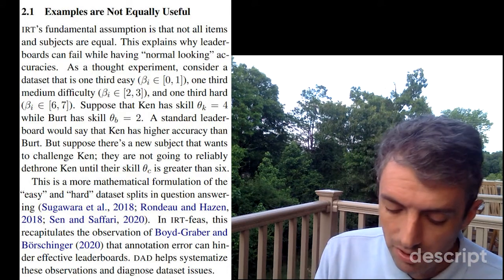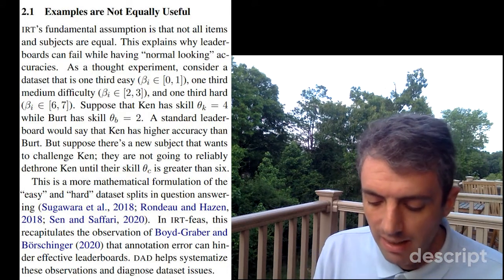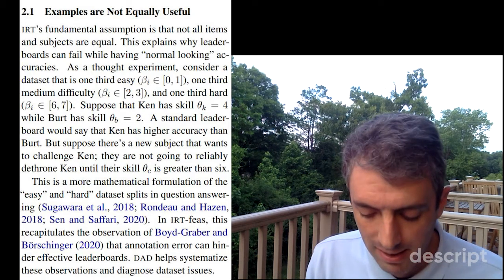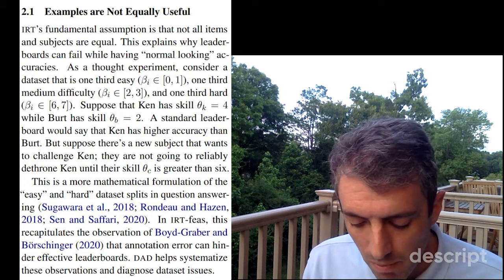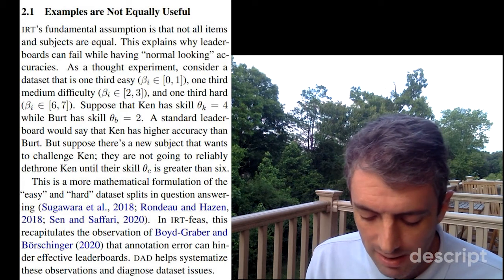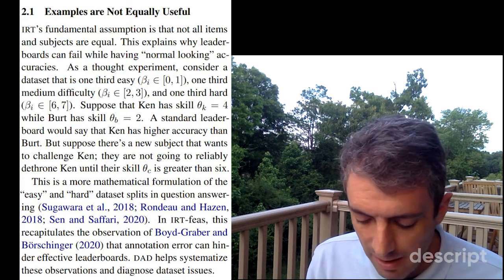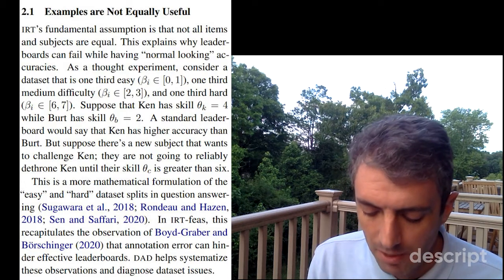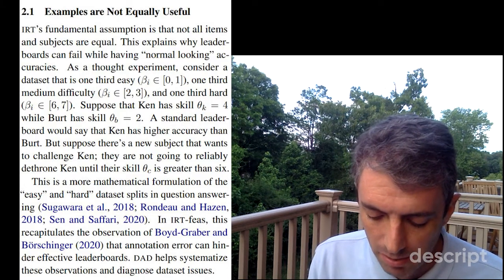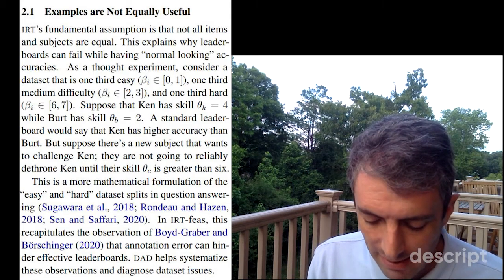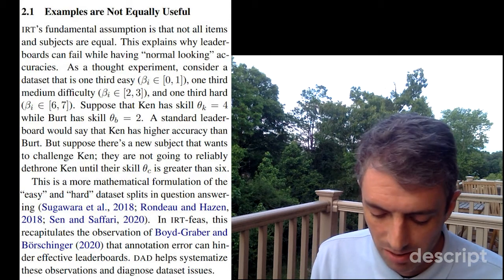But suppose there's a new subject that wants to challenge Ken. They are not going to reliably dethrone Ken until their skill theta_c is greater than 6. This is a more mathematical formulation of the easy and hard dataset splits in question answering. In IRT-feas, this recapitulates the observation of Boyd-Graber and Börschinger that annotation error can hinder effective leaderboards. DAD helps systematize these observations and diagnose dataset issues.